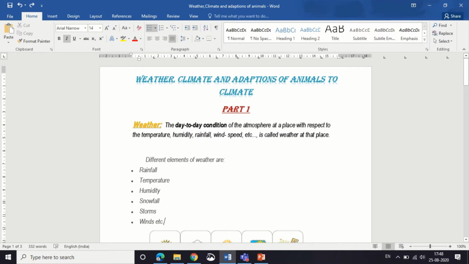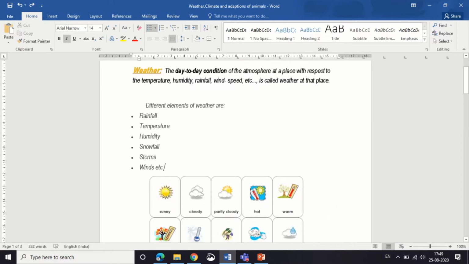Now, these are different elements of weather: rainfall, temperature, humidity, snowfall, storms, etc. If you see these, you will come to know that weather changes. If it's sunny and suddenly it changes to rainfall, the weather has changed from sunny to rainy, right?